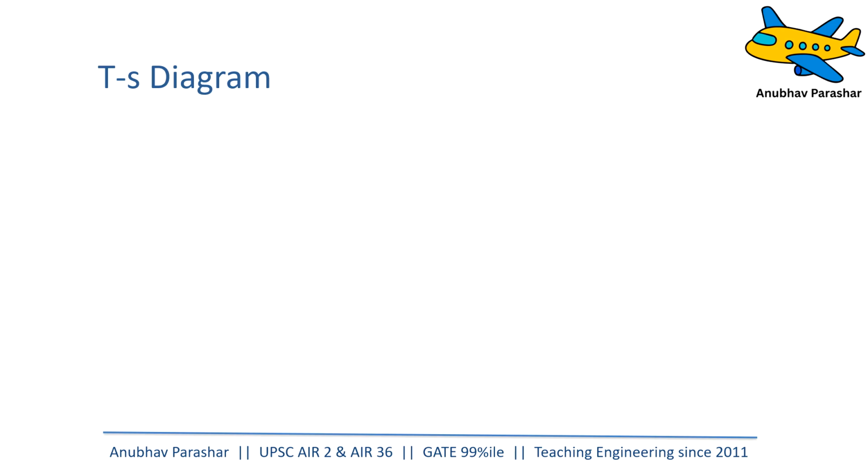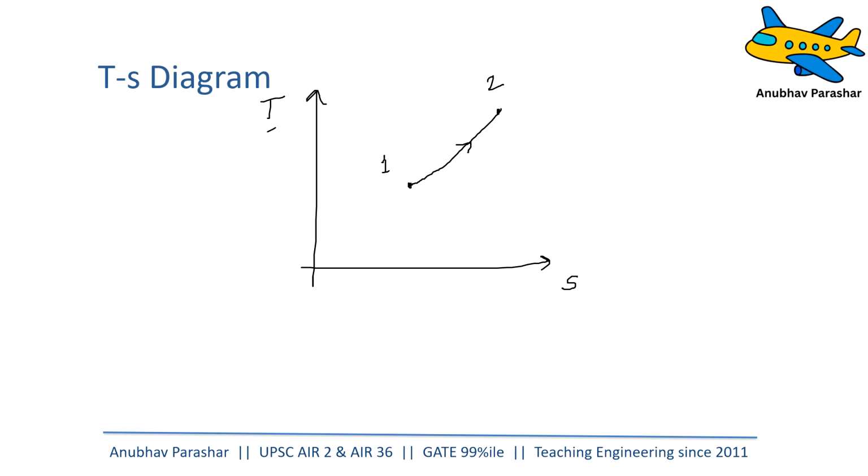Now, let us see how to draw a TS diagram. In a TS diagram, on the y-axis we represent temperature, and on the x-axis we represent entropy. Let me say the system is at point 1, and you are adding heat. I'll move point 1 a little bit ahead so that I can show both heat addition and heat rejection to you. If you are adding heat at point 1, this is how you'll go, 1 to 2. Why? Because you are adding heat, the temperature increases, so does the entropy. At the same time, if you're rejecting heat, this is where it will go.